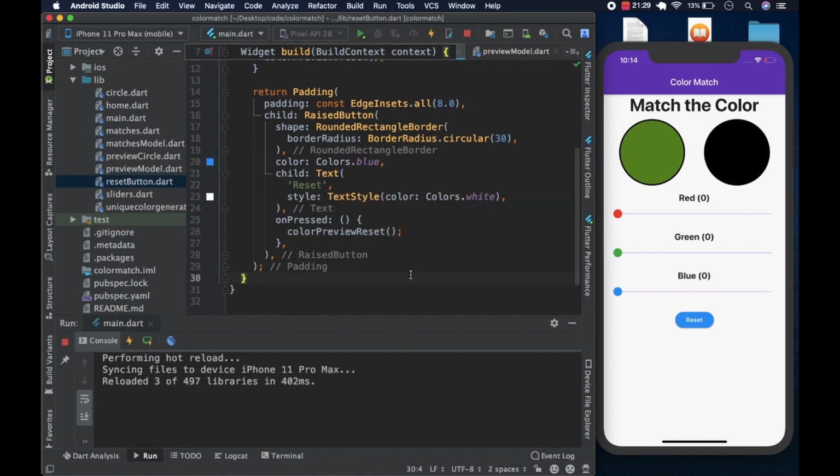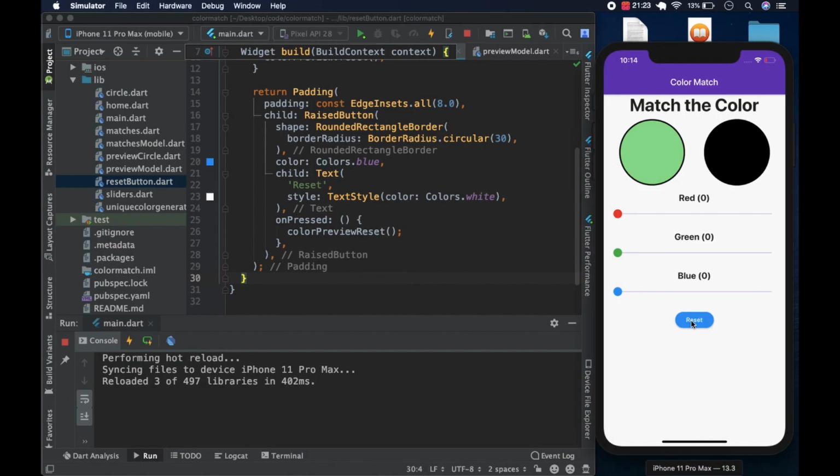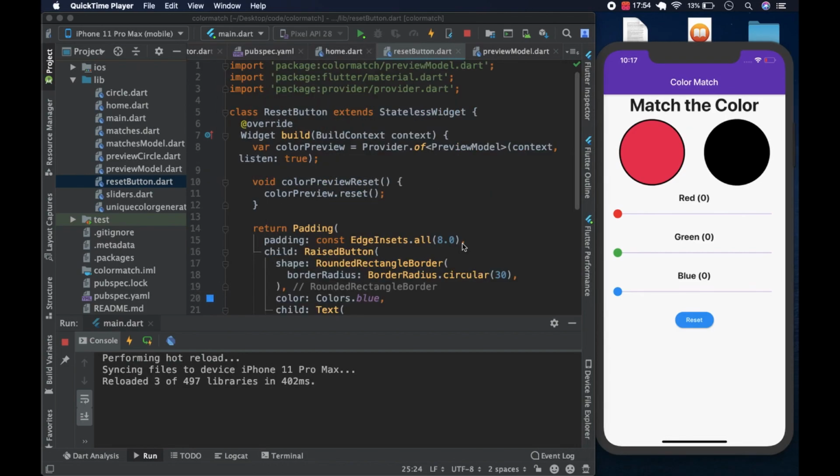And so if we do this, in theory, if we hit the button, the color should change. So let's try that out. And we can see changes to the color. Seems stuck in green, a bit of blue. So just like that, we can now have different colors when we hit the reset button. Now what we're supposed to do is come to the match, and we reset all the sliders back to 0. Time to finish this bad boy.